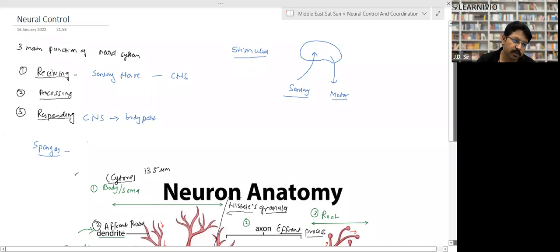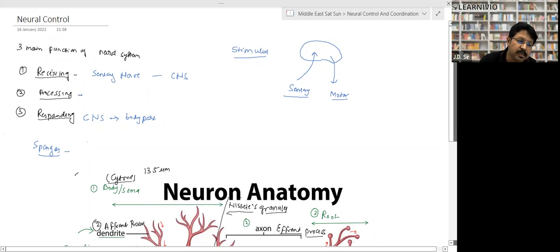So there are three main functions. The first function is receiving. We receive the stimulus from the sensory nerves. Those nerves which take the information towards the brain are called sensory nerves, and those nerves which bring back the order are called motor nerves. So in receiving, we receive the signals or stimulus from the sensory nerve, and we take it to the CNS, right? And the second function is processing.